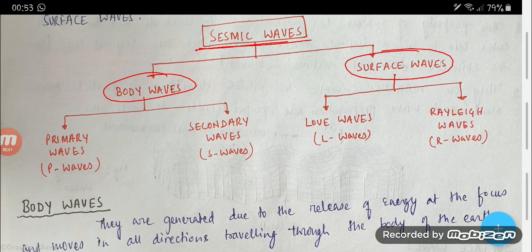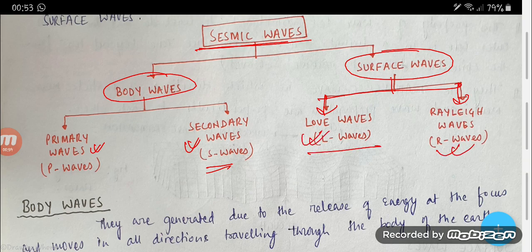The body waves are divided into two parts. One is the primary waves, that is P waves, and another one is the secondary waves, which are called the S waves. And the surface waves are also divided into two parts. First is the Love waves, called the L waves, and Rayleigh waves, called the R waves. So first of all, we are going to discuss the body waves. What are body waves and how do they function?